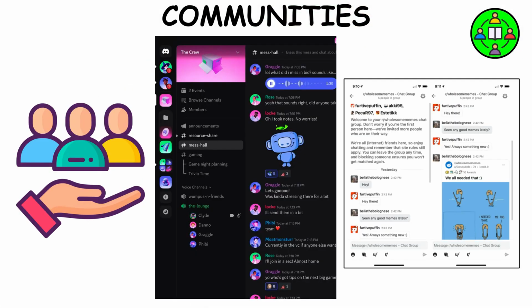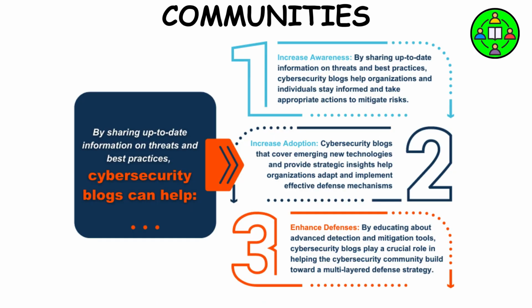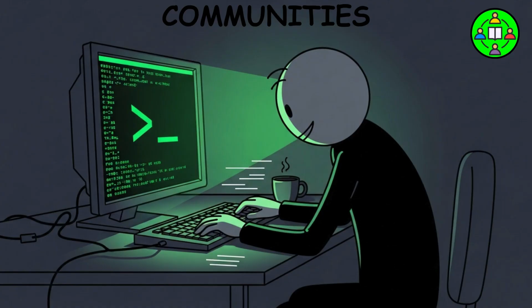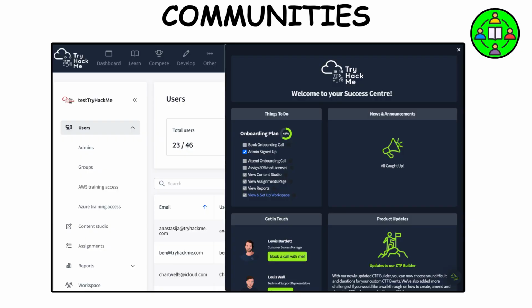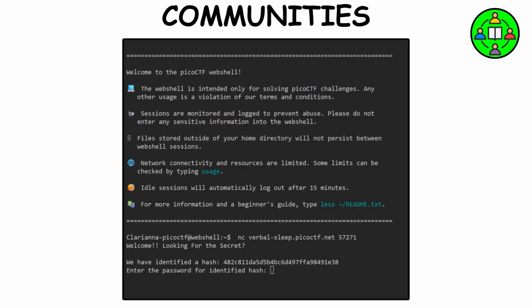Communities. Here's the fun part. Join communities, hang out in Discord or Reddit groups for beginners, follow security blogs, and, most importantly, get hands-on with legal platforms like TryHackMe, OverTheWire, and PicoCTF.